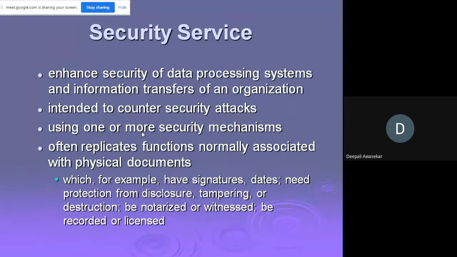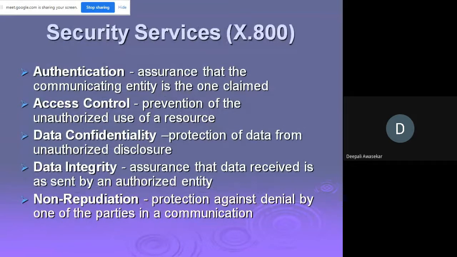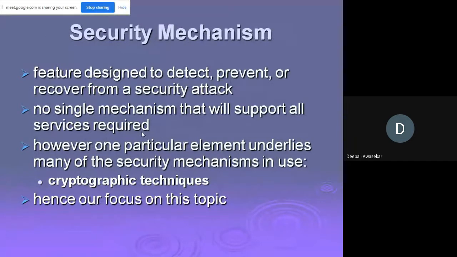In the previous second lecture, we have seen what a security service is, what the security services are, that is X.800 and RFC 2828. We have seen the security service goals and what we mean by authentication, access control, ensuring data confidentiality, data integrity, non-repudiation. In non-repudiation and data authentication, we have also seen entity authentication and source origin authentication. Now, today in this lecture, we will be handling the third and very important aspect, security mechanism.